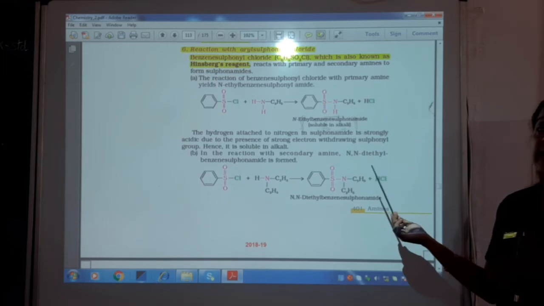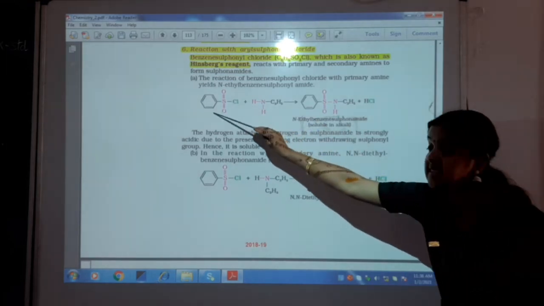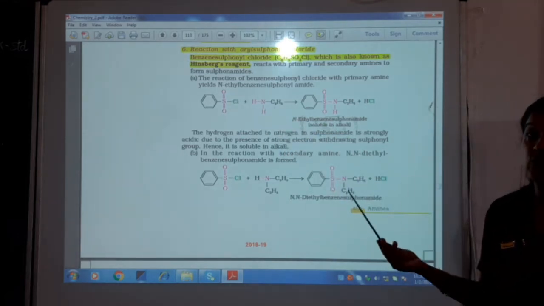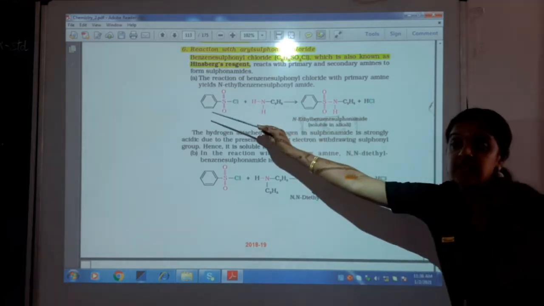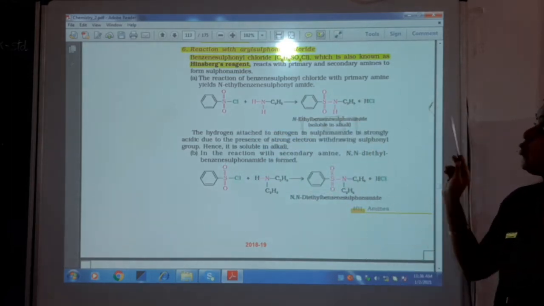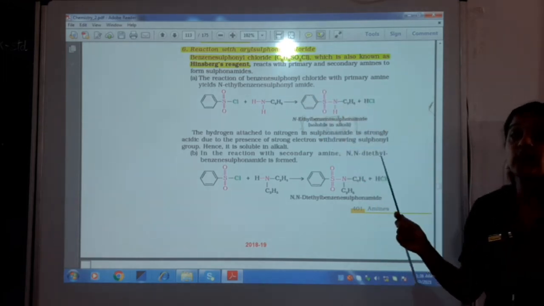Next is the reaction with aryl sulfonyl chloride. What is aryl sulfonyl chloride? It is a benzene ring with SO2Cl. We call SO2Cl the sulfonyl chloride group, and when it is attached to the benzene ring, you call it benzene sulfonyl chloride, which is also called Hinsberg reagent. It's a 1 mark question again.